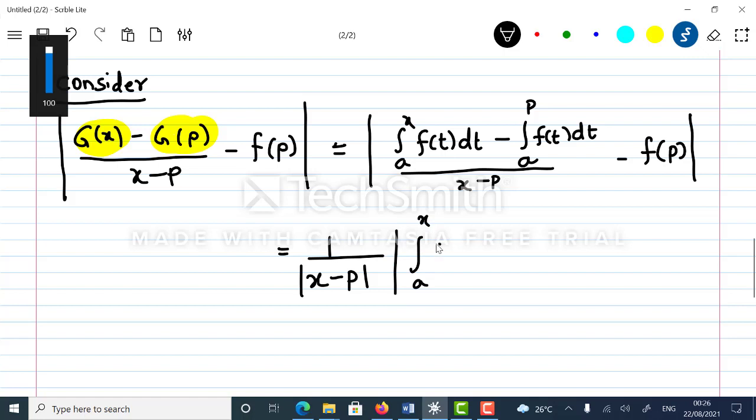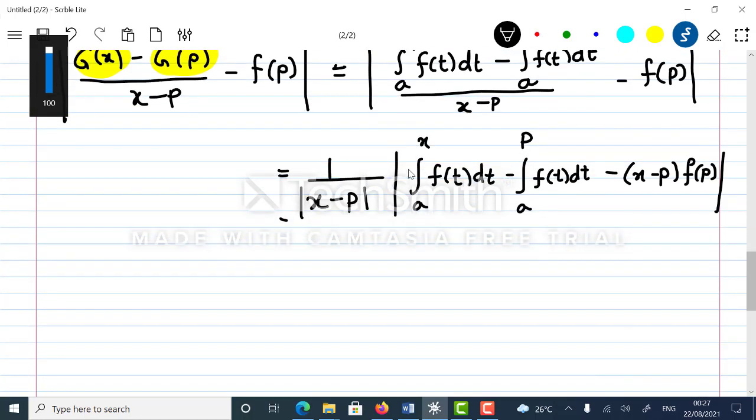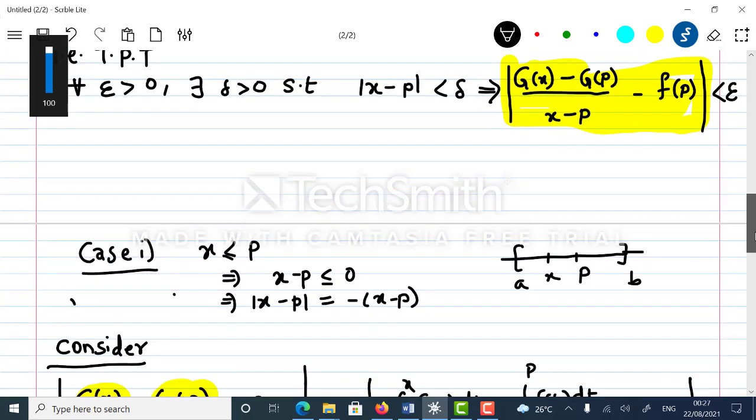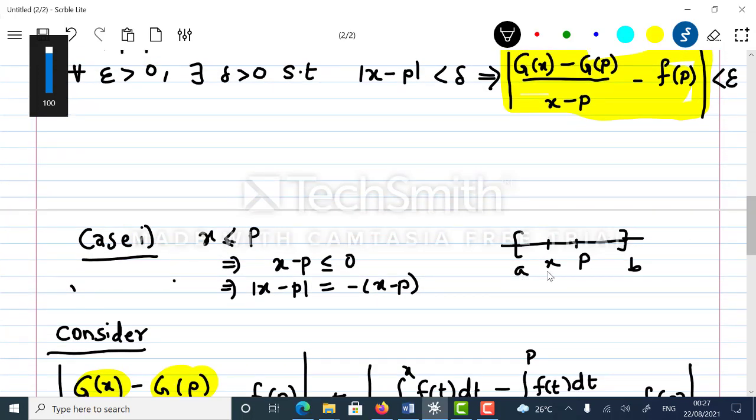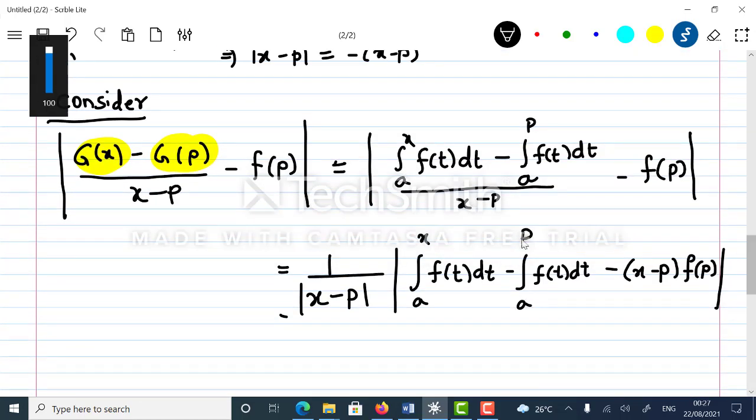a to x f of t dt minus a to p f of t dt minus (x minus p) f of p, bracket complete. This x minus p will be cross multiplication and then that will come outside the bracket modulus. But we know that x is between a to p, so we have a scope to break this integral, right?